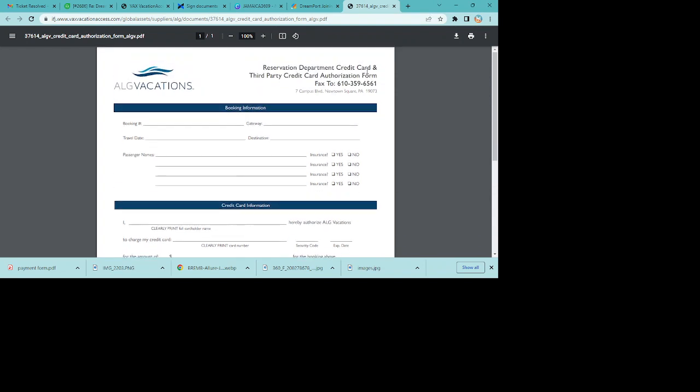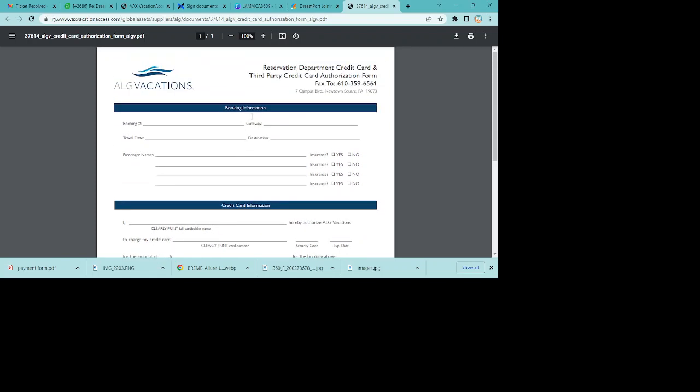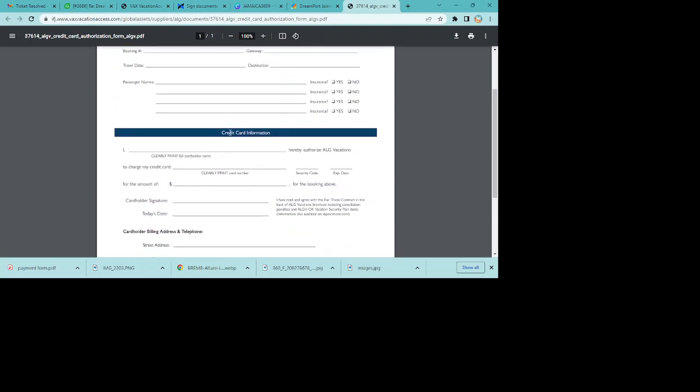This form, ignore this at the top right. You're not going to do that. Once you fill this out, it's going to automatically send us an email that's scrambled and protected, so you don't have to worry about your information being leaked. It will not be leaked. This document is upheld in a court of law.